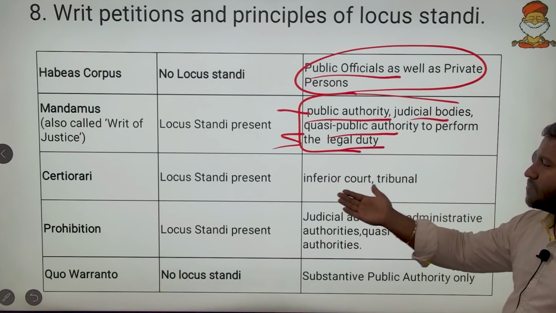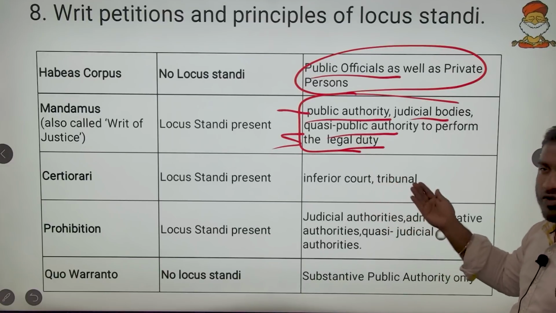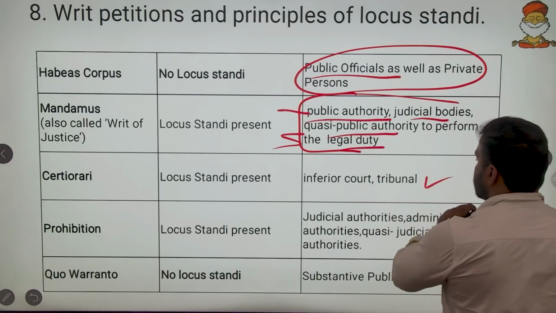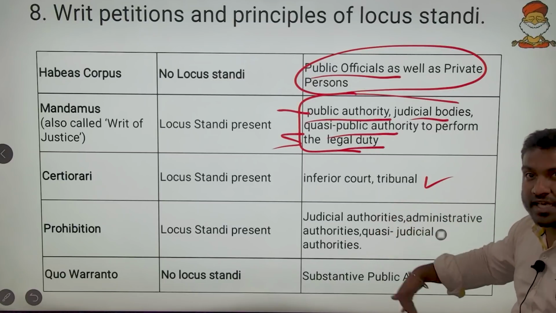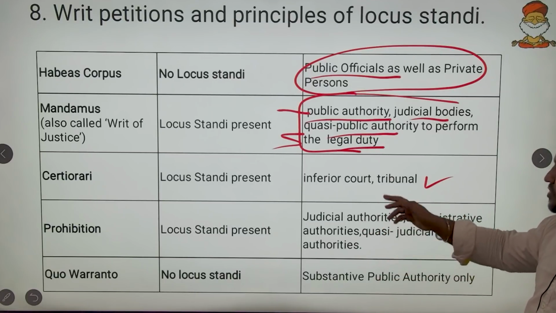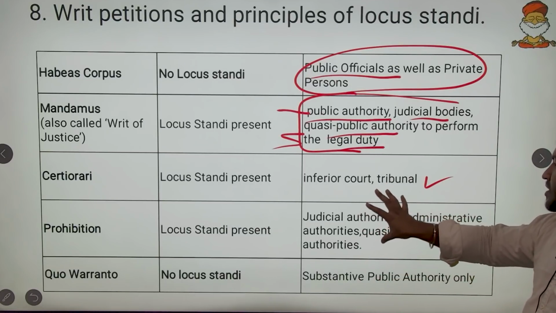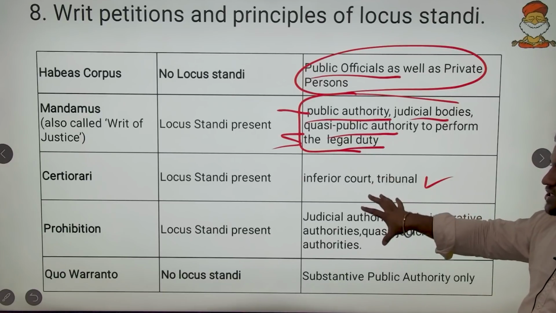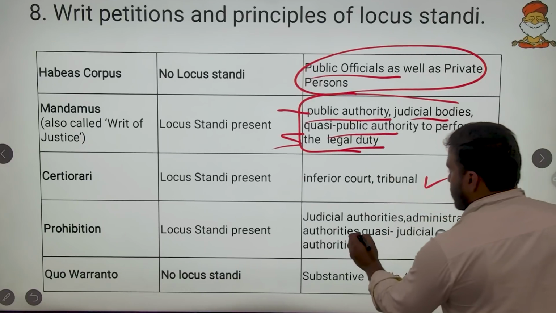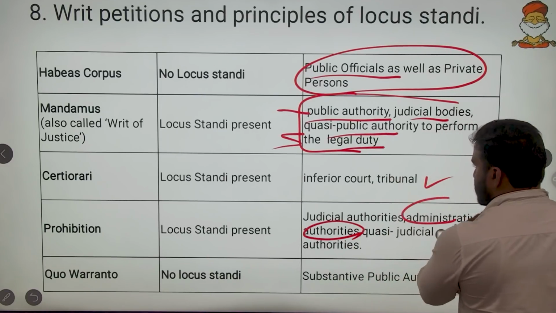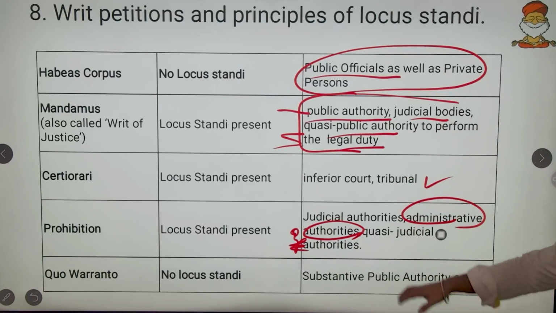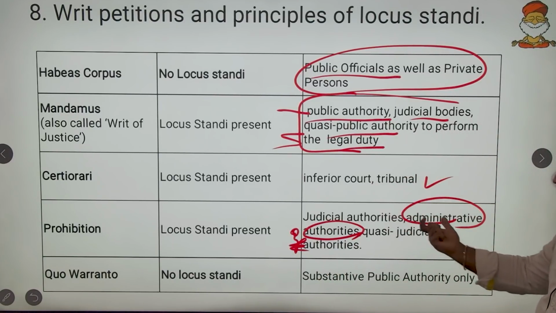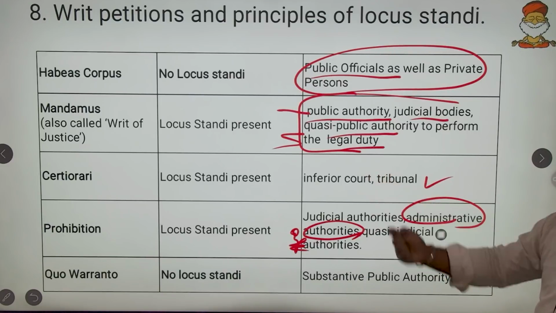This is obvious. If a court has decided against its jurisdiction, then prohibition. If a court is deciding against its jurisdiction, these two are specific only to quasi-judicial and judicial bodies, and here prohibition can also be given to administrative authorities. Mark this one: certiorari only for courts and tribunals, administrative authorities cannot be given certiorari.